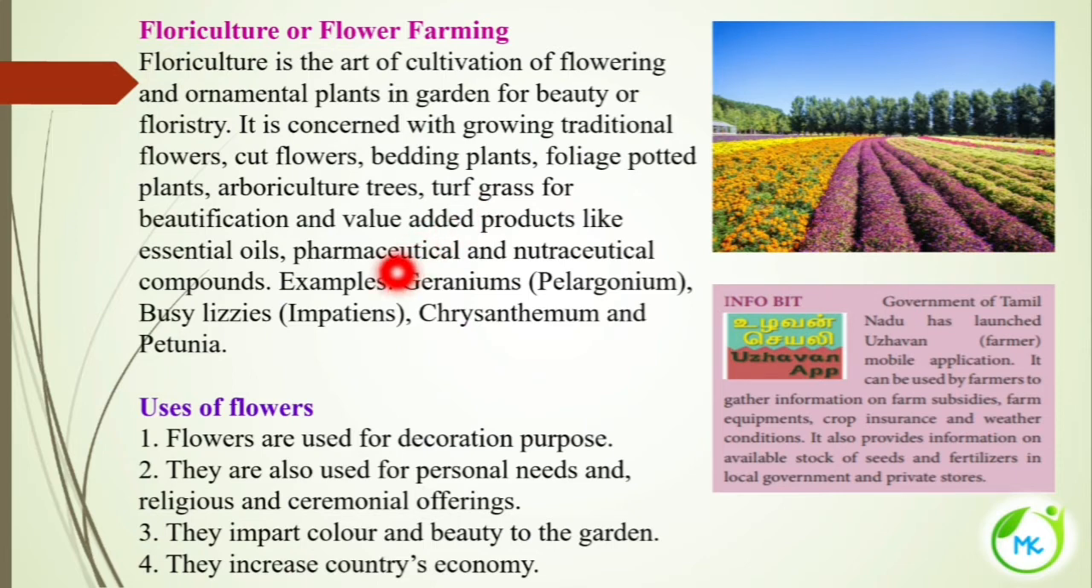And also to gain some value added products like essential oils, pharmaceutical and nutraceutical compounds. So the substances that are of medicinal importance and nutritive importance are also grown under this floriculture or flower farming. And you have few examples: geranium, pelargonium, busy impatiens, and chrysanthemum, petunia. So these are the ornamental varieties which are grown under this flower farming or floriculture.